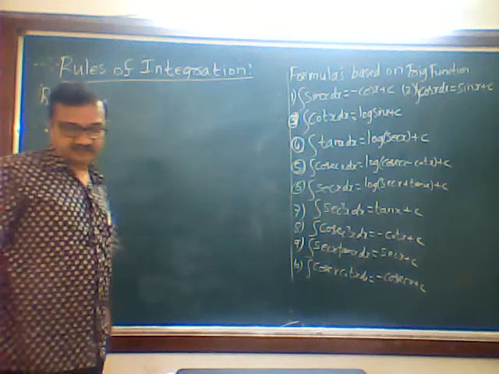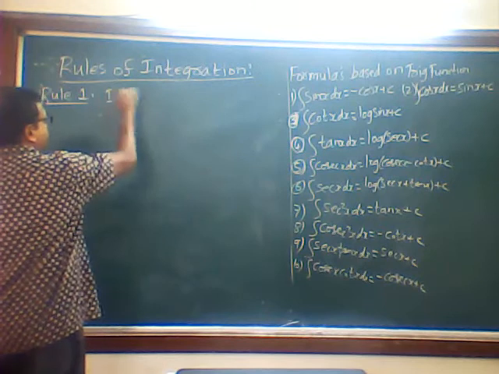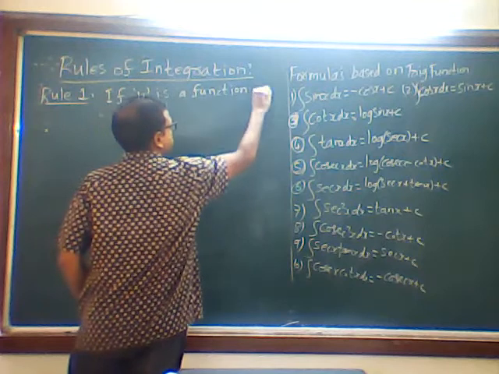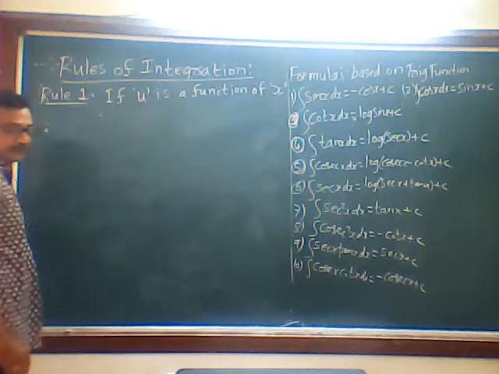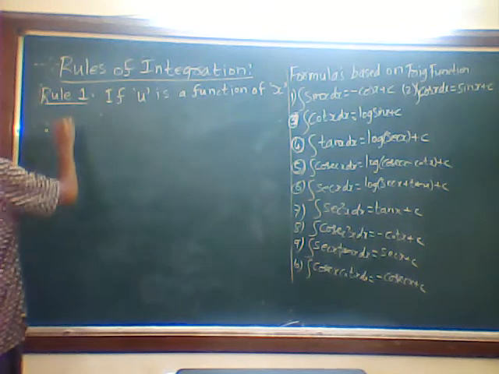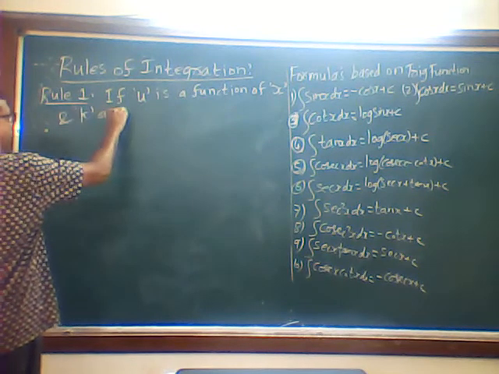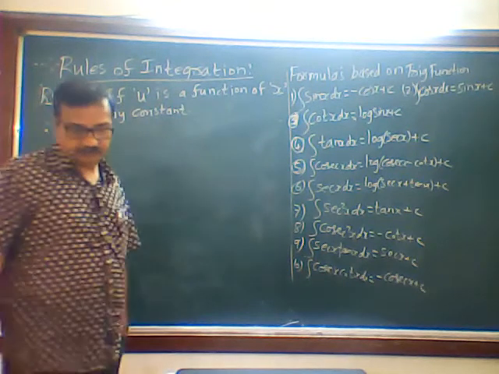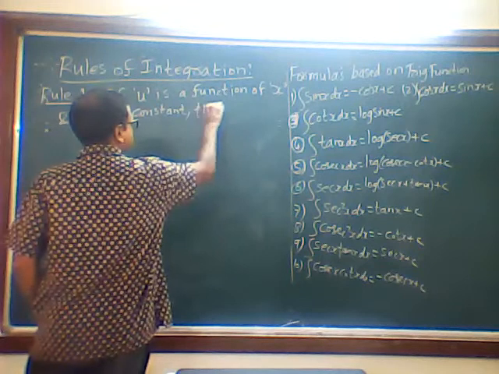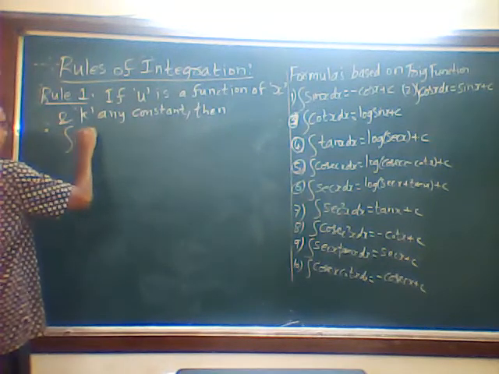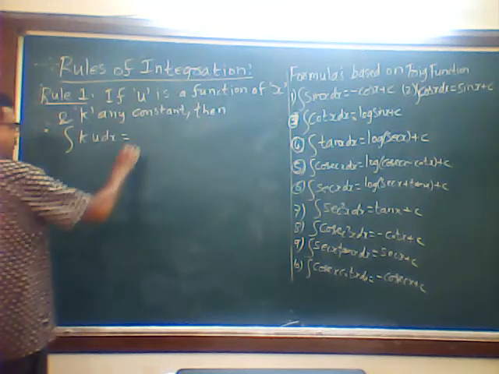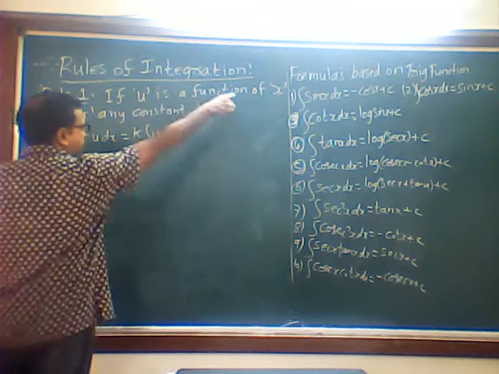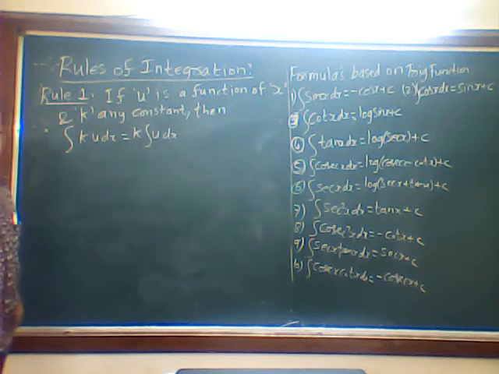Rule number 1 says, if u is a function of x and k is any constant, then integration of ku dx is equal to k times integration of u dx, because k is a constant, you remove it outside, and u is a function of x.